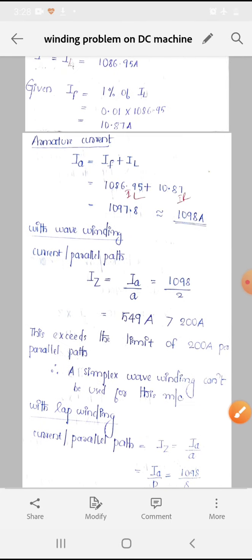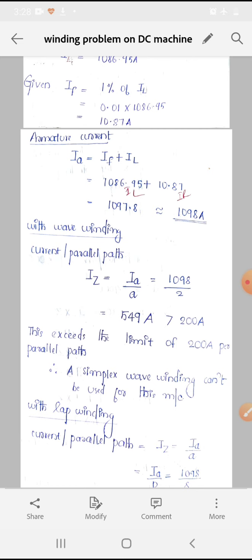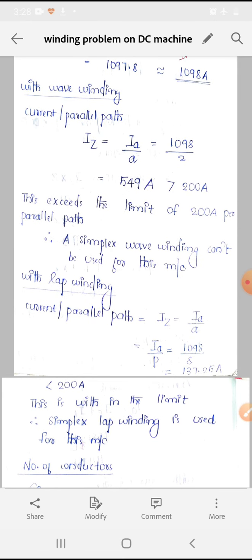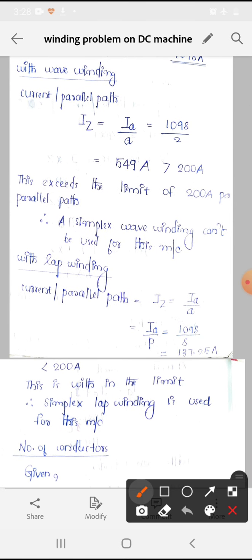So now with wave winding, current per parallel path is IA by A, that is equal to 1098 by 2, equal to 549 ampere, which is greater than 200 ampere, that is greater than the limit. So wave winding is not used. Now moving on to the lap winding, current per parallel path is IA by A. Here A is equal to P in the case of lap winding. In the question P is 8. So we got I as 137.25, which is less than 200 ampere and within the limit. Therefore, simplex lap winding is used.